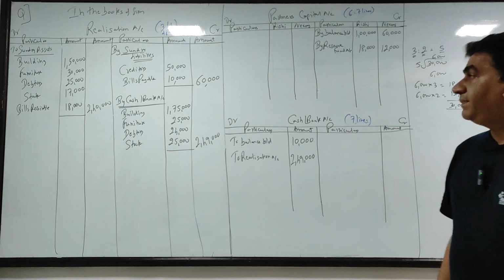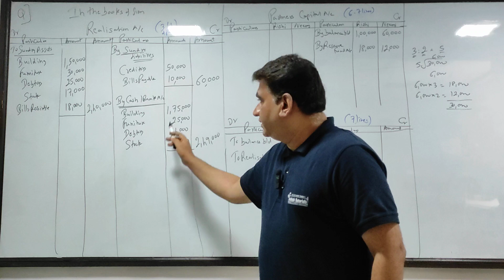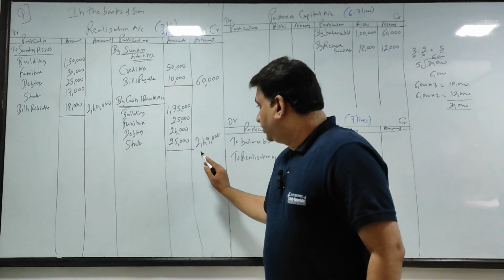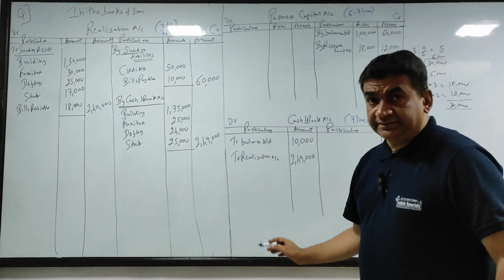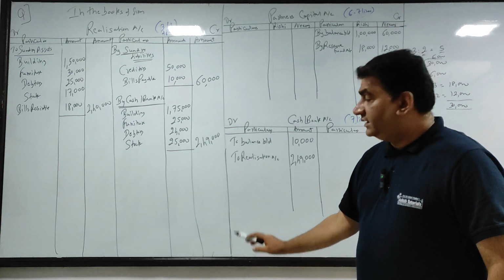Clear with this? I'll repeat. Money is coming, by cash bank. Underline the realized value, because whatever money comes is what you record. Total is 249, to realization 249. Here we do not need the breakup.